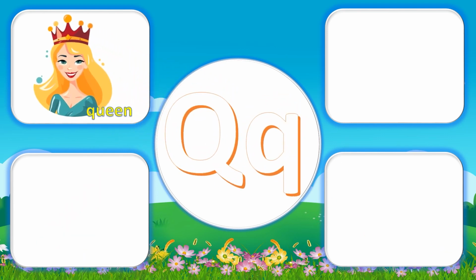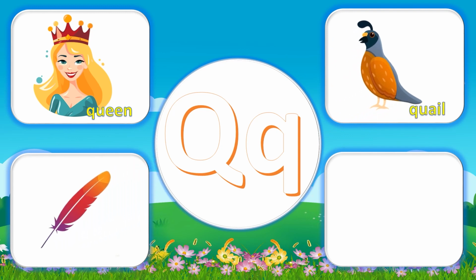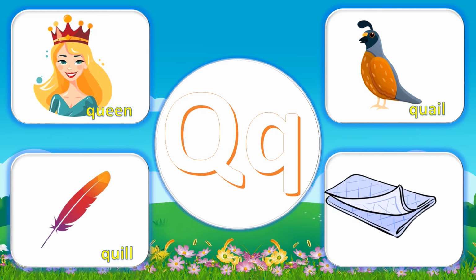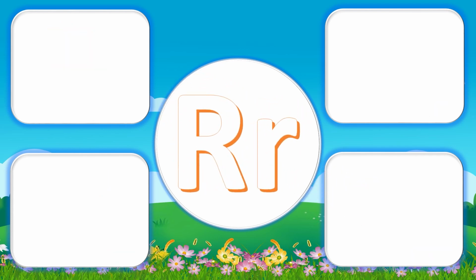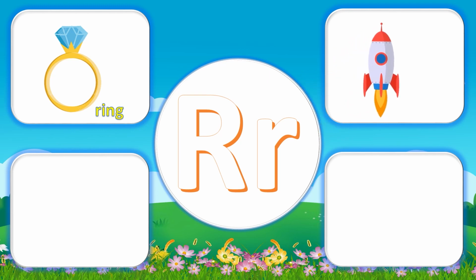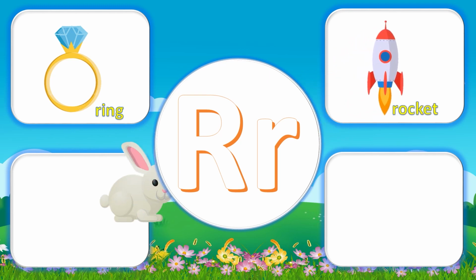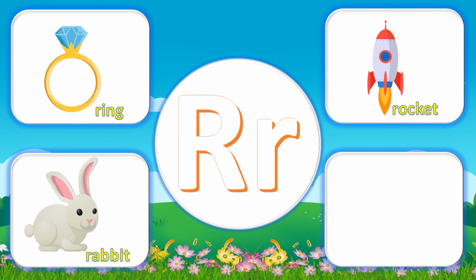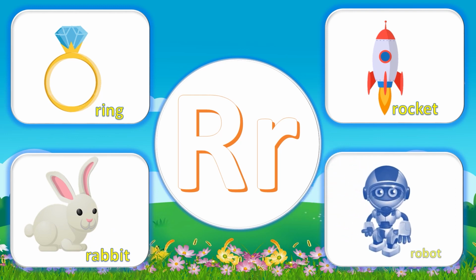Q for queen, Q for quail, Q for quill, Q for quilt. R for ring, R for rocket, R for rabbit, R for robot.